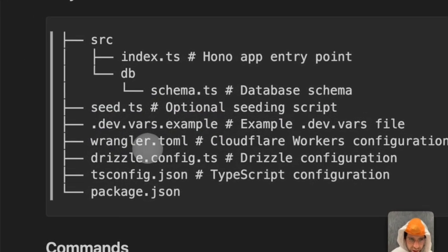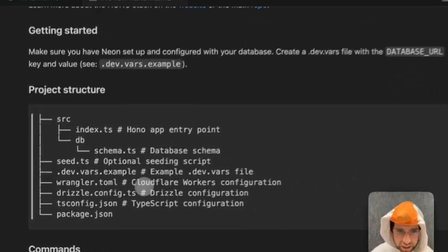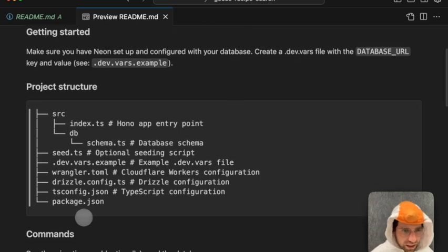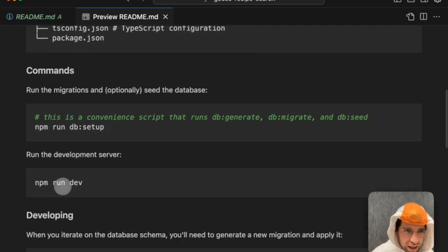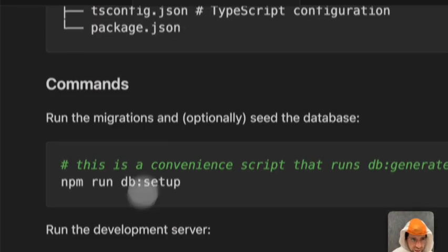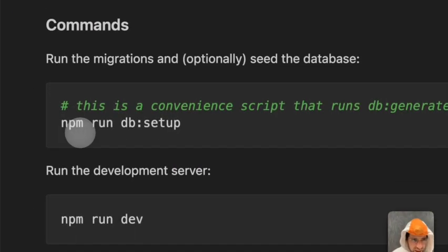Over here we have a wrangler.toml, and that is for configuring a Cloudflare worker. And then we have some configuration for Drizzle, again the ORM, the query builder for relational databases. And then we have a TypeScript configuration because we're using TypeScript, and then a package.json. So that should be it. We have an overview of some commands. I don't like that when I double click that it goes to the source.